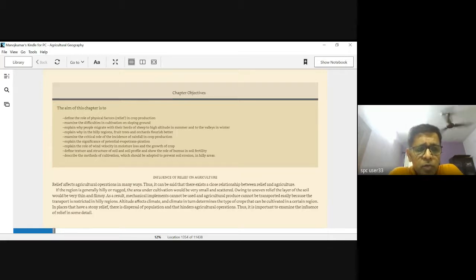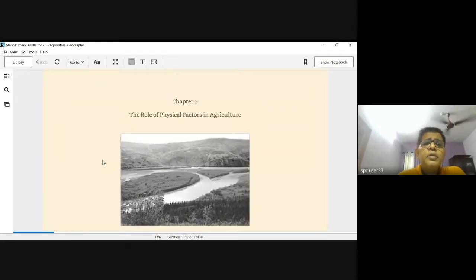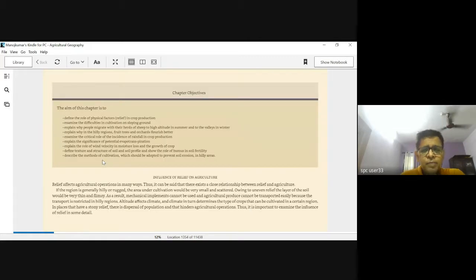But as we go ahead, I would revise something that we have done earlier. And this was the role of physical factors in agriculture. We have taken up a few, as I said, because we have done a few of them. I would be just revising them to you. The point is that we could not record them the other day, that's the reason I'm taking it here and now. Okay, influence of relief on agriculture.